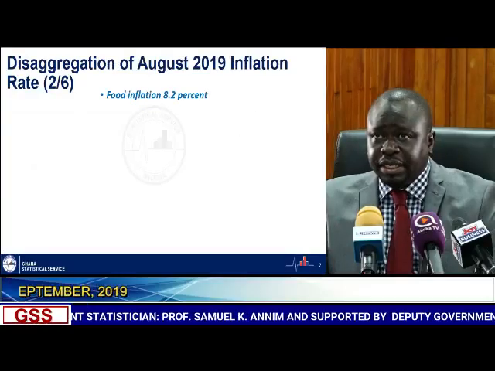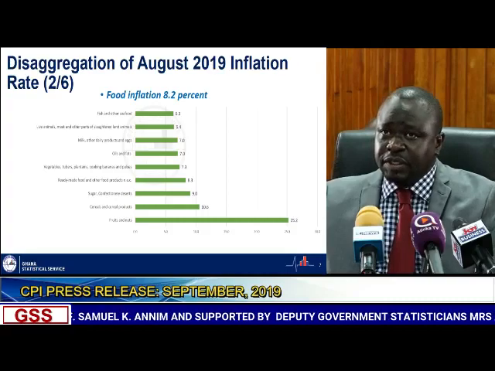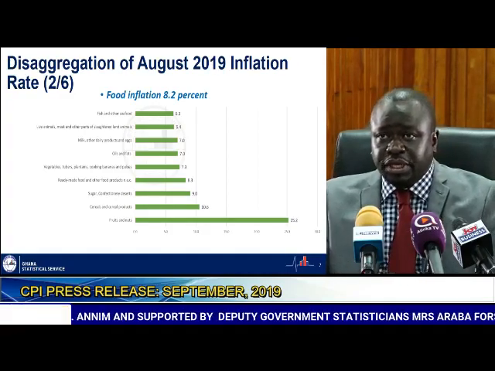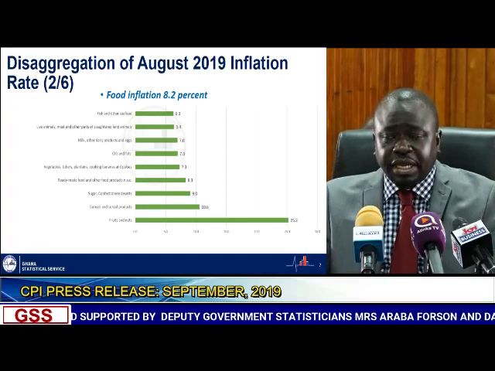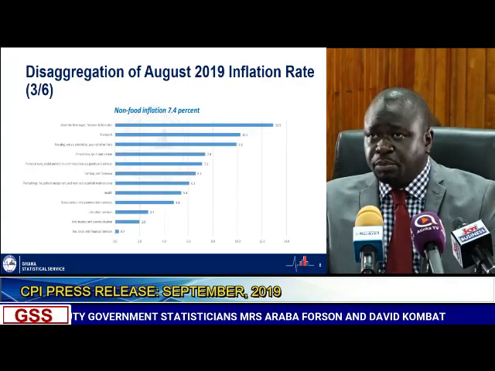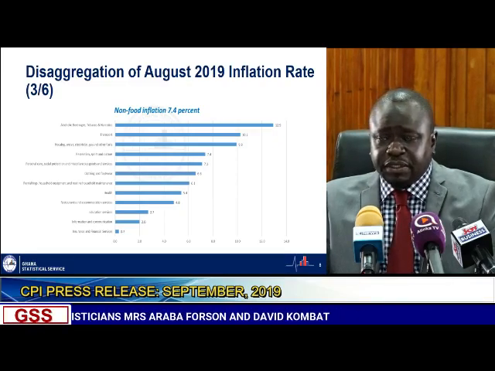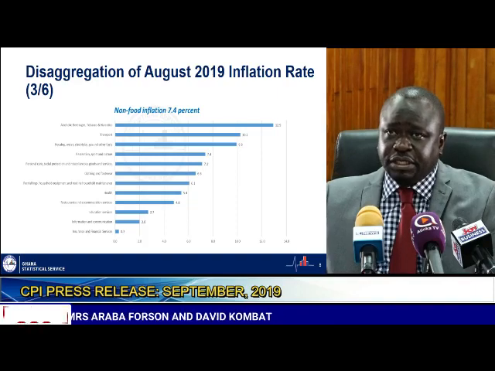We move on to the disaggregation, and as I indicated earlier on, the disaggregation is done by food inflation and non-food inflation, and the 7.8 that we are recording for August 2019 is mainly driven by food inflation, and the differential between food inflation and non-food inflation is 0.8%. Another disaggregation that we do is by locally produced items and imported items, and the differential inflationary rate is 0.3%, with locally produced inflation being 7.9% and imported items recording 7.6%.